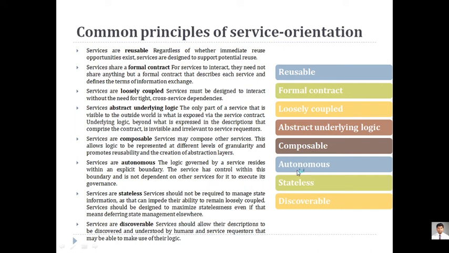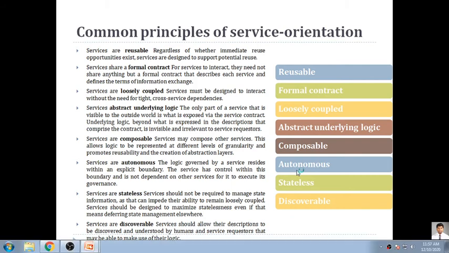Then autonomous. Each service should not be dependent on another service; it should be independent. The word autonomous means what? You should be self-reliant, and you should not be specified as dependent on another service. So you need to create independent services whenever you go for service orientation.